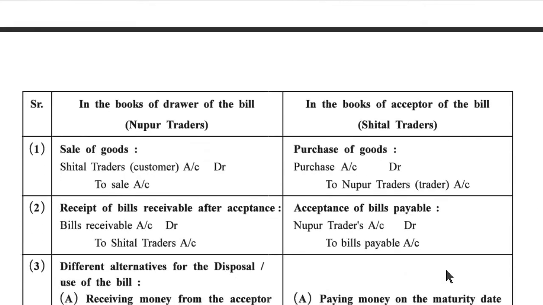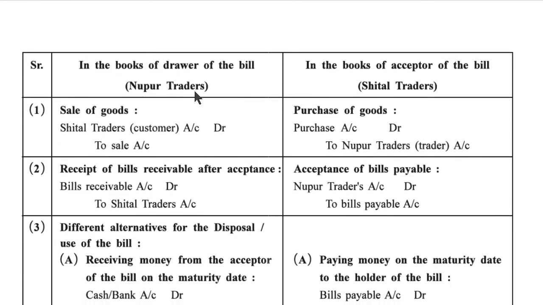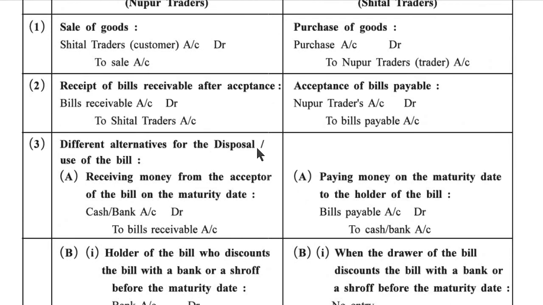Now, in the books of drawer of the bill, Nupur traders. In the books of acceptor of the bill, Setal traders. Sale of the goods: Setal traders account debit to sales account. Purchase of goods: Purchase account debit to Nupur traders account. Receipt of bill receivable after acceptance: Bills receivable account debit to Setal traders account. Acceptance of bill payable: Nupur traders account debit to bills payable account. Different alternatives for the disposal or use of the bill.